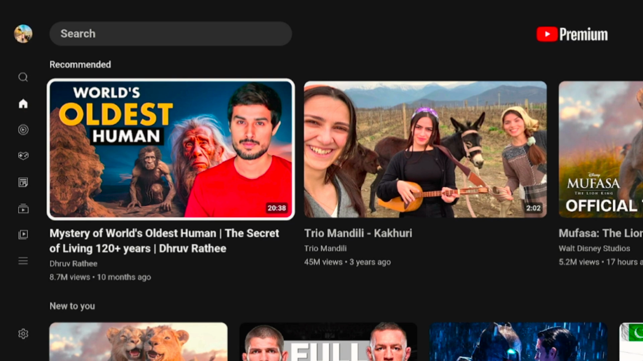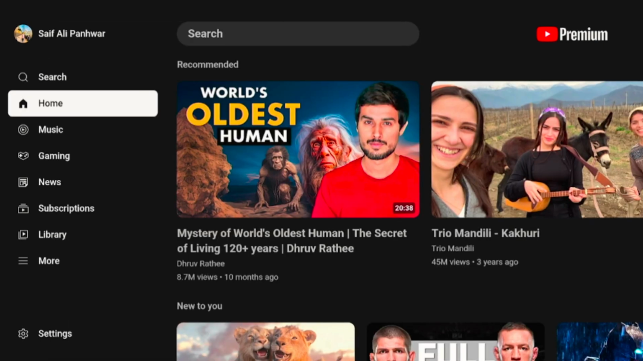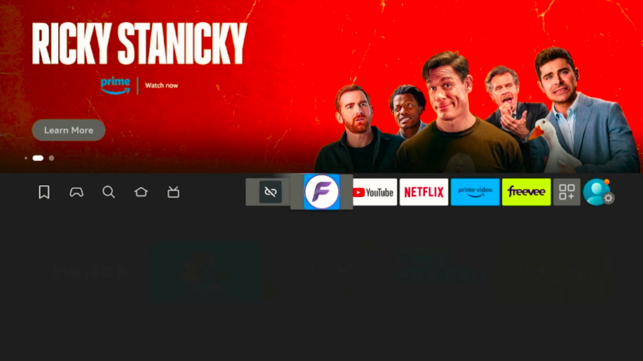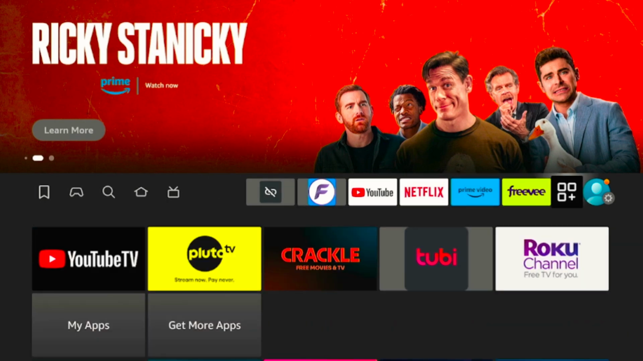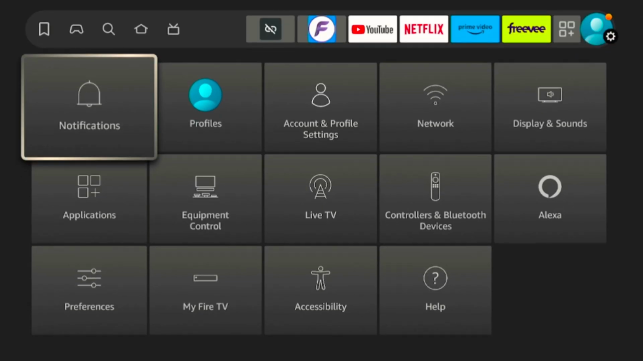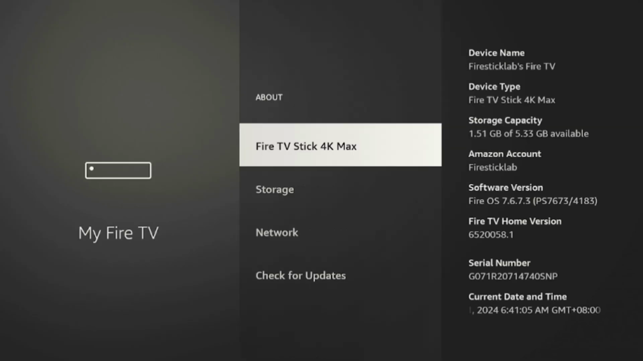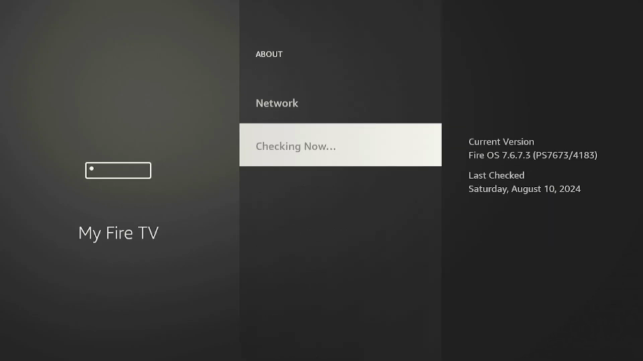If restarting didn't solve the issue, the next thing you should do is check for updates. Running outdated software can cause all sorts of problems, including issues with apps like YouTube. Start by going to Settings from your Firestick home screen, then scroll down to My Fire TV and select About. From here, choose Check for System Updates to ensure your Firestick is running the latest version.